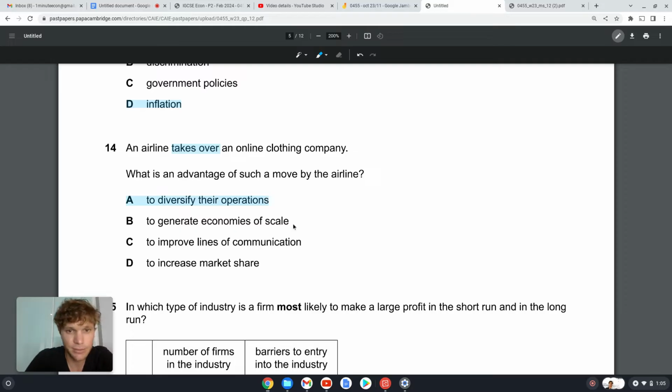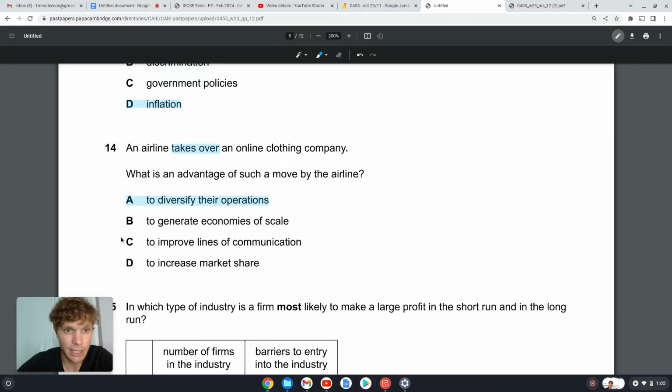To generate economies of scale, these two businesses are really too different for there to be any reduction in cost. C, to improve lines of communication, again, they're really too different. They're not really even aligned via the different sectors, right?